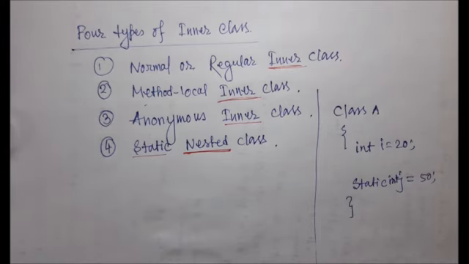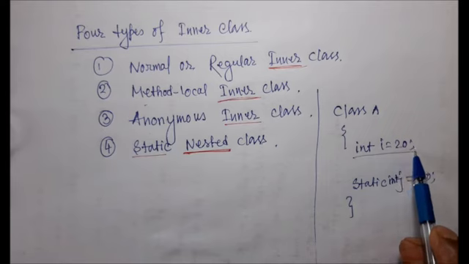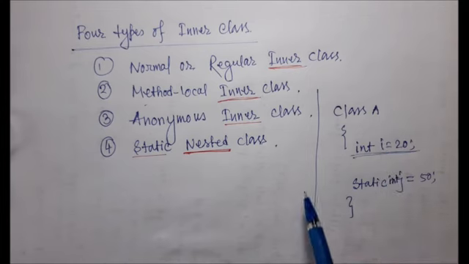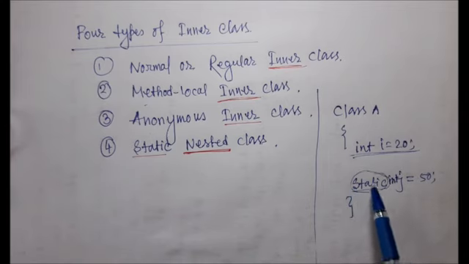Now think about it, when we talk about the inner class, we will talk about the instance variable. The instance variable belongs to the object. But when we declare a static variable instead of a non-static variable, if I use static as a modifier in front of the data type, int or any other data type, or in front of a method, then that method or variable does not belong to a particular object, because we can directly access it. We already know that we can access it without creating an object.